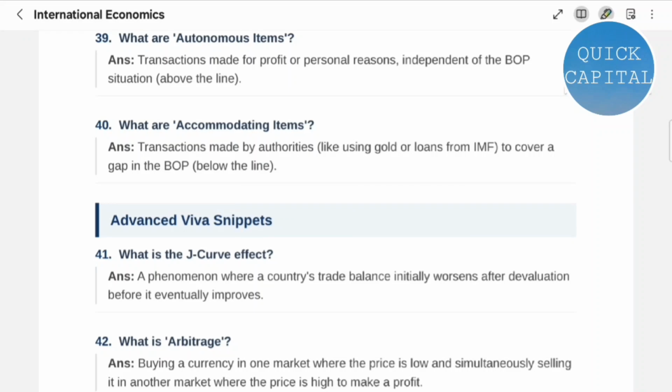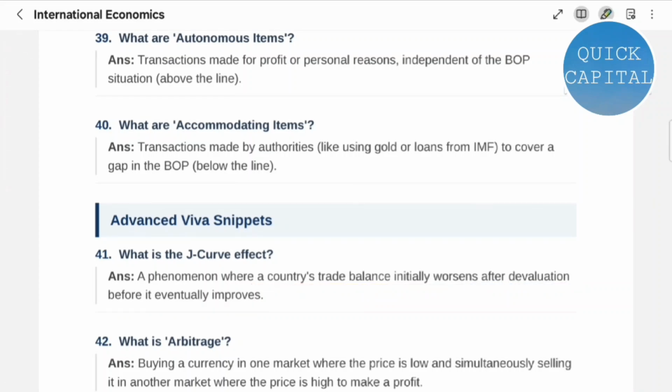Question 40. What are accommodating items? Transactions made by authorities like using gold or loans from IMF to cover a gap in the BOP. Question 41. What is the J-curve effect? A phenomenon where a country's trade balance initially worsens after devaluation before it eventually improves.